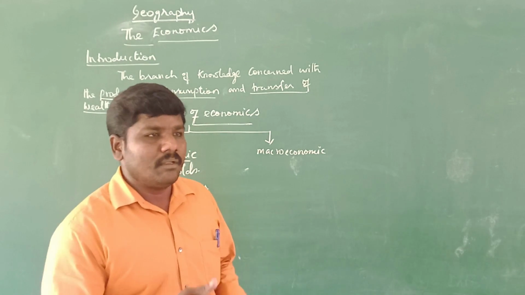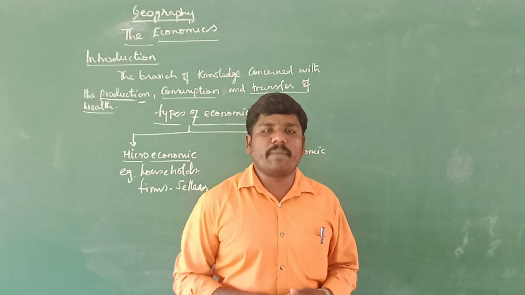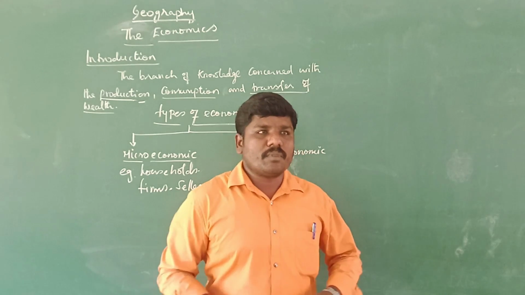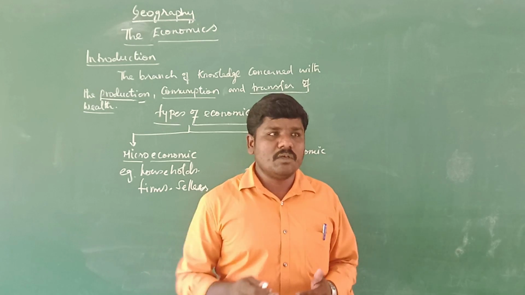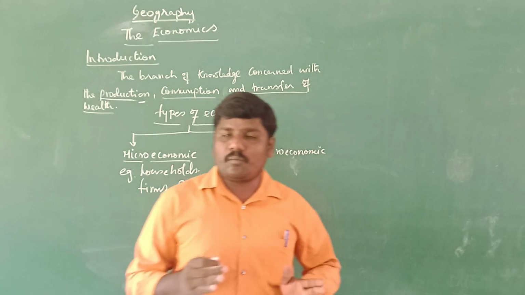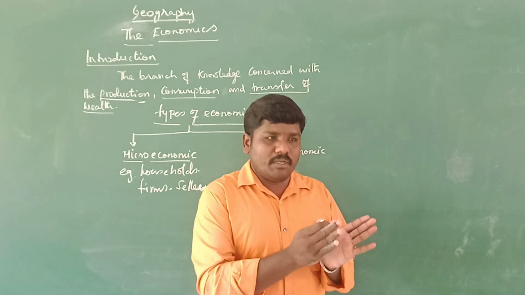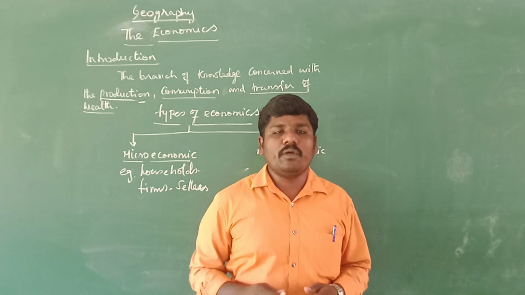For example, house materials. Each and every month, some food materials are needed in our house. For these food materials there must be an allotted amount. So particular things may be allotted a particular amount. That is microeconomics.